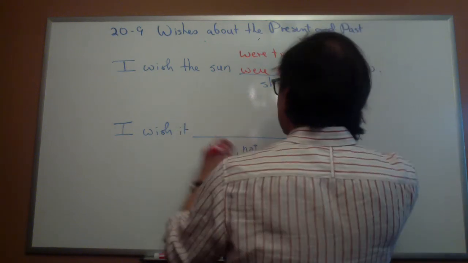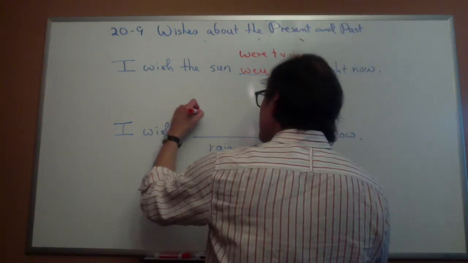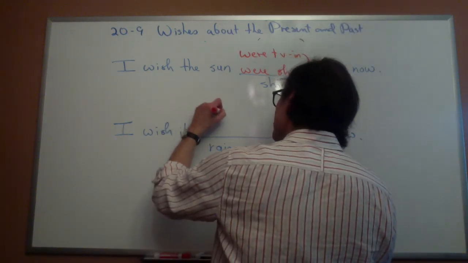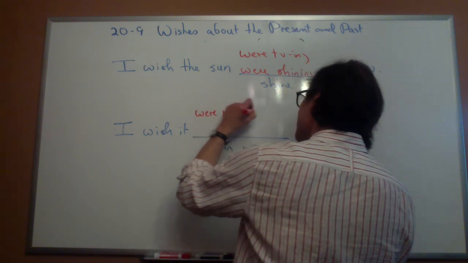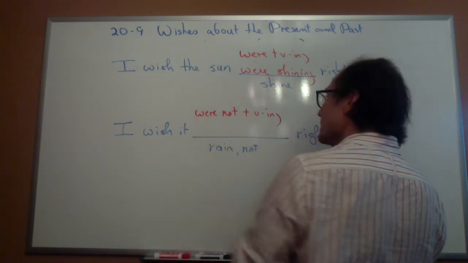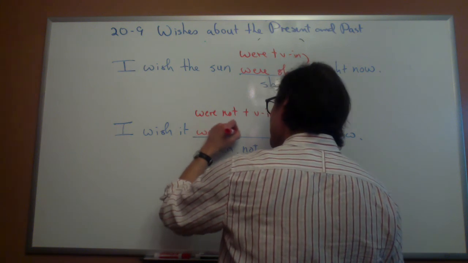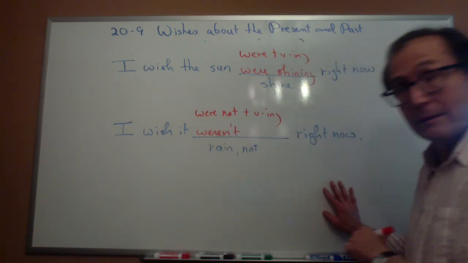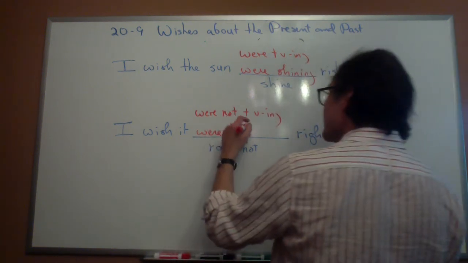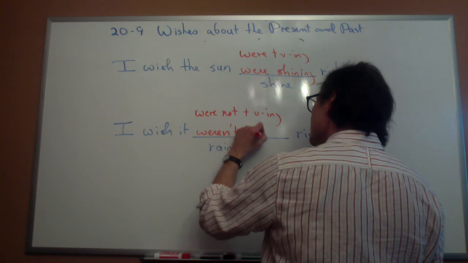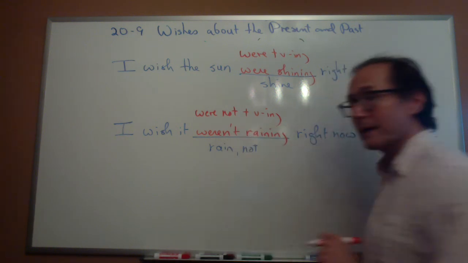Now, to make it negative, very easy, I just add not. So I'd use were not plus verb ing. So I could say, I wish it were not, or I could say, I wish it weren't. Same meaning. I wish it weren't raining right now.